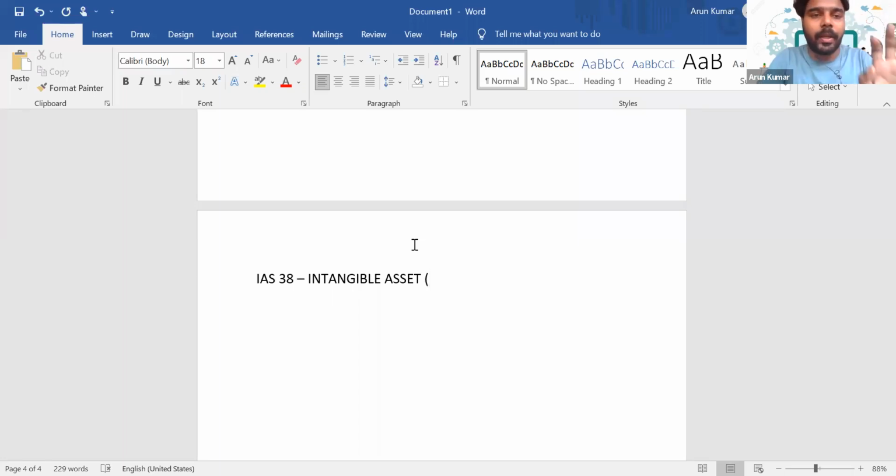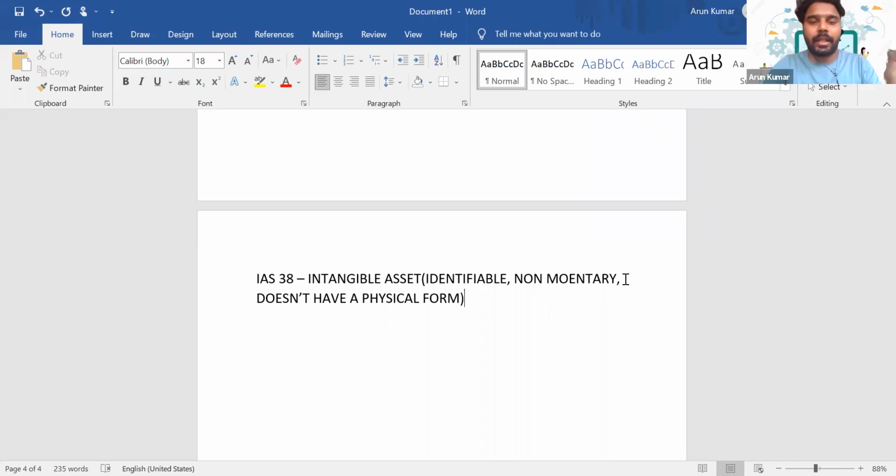What do you mean by intangible asset? We have to remember three main points. First one, identifiable; non-monetary. What else is there? And obviously, since it's an intangible asset, it does not have a physical form. If it meets these three criteria, then we can easily learn the definition of intangible asset. So what do you mean by the term identifiable?